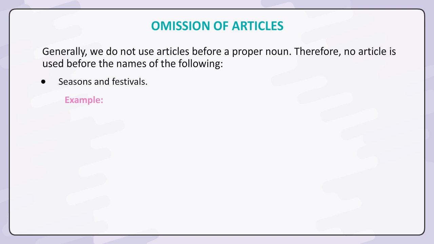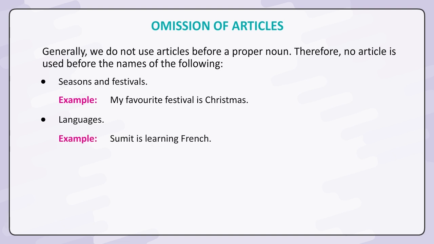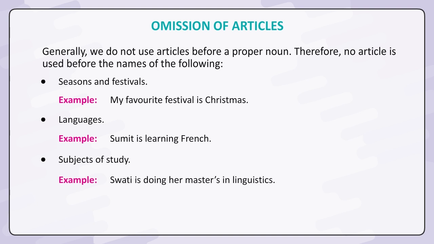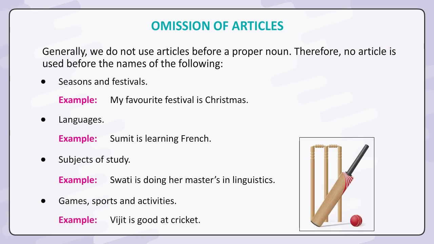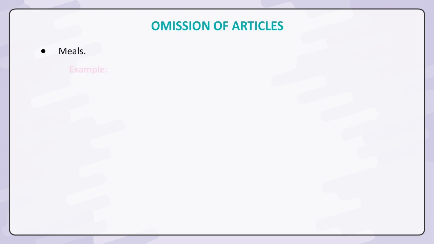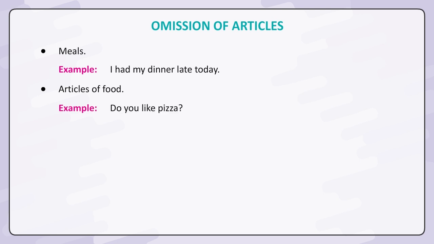Days and months. Example: my birthday is in the month of July. Seasons and festivals. Example: my favorite festival is Christmas. Languages. Example: Sumit is learning French. Subjects of study. Example: Swati is doing her masters in linguistics. Games, sports and activities. Example: Vijit is good at cricket. Meals. Example: I had my dinner late today. Articles of food. Example: do you like pizza? Diseases. Example: Maya tested negative for COVID-19.